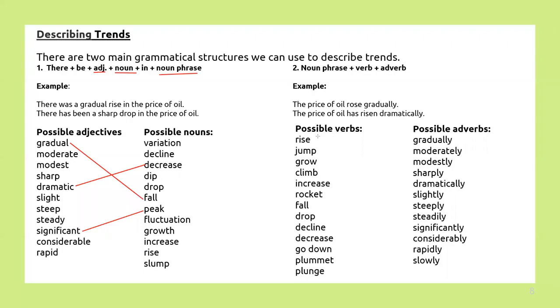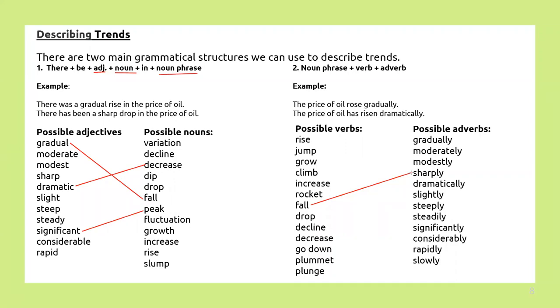These are the examples of possible verbs like rise, jump, grow, climb, increase, rocket, fall, drop, decline, decrease, go down, plummet, plunge. And on the adverb side, you can see gradually, moderately, modestly. So you can have a combination of, for example, fall sharply. You need to convert your possible verbs into a past participle or a past tense, and then directly you can write the verb and adverb. So it will be fell sharply.